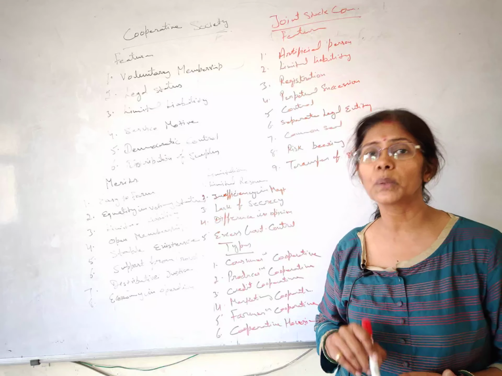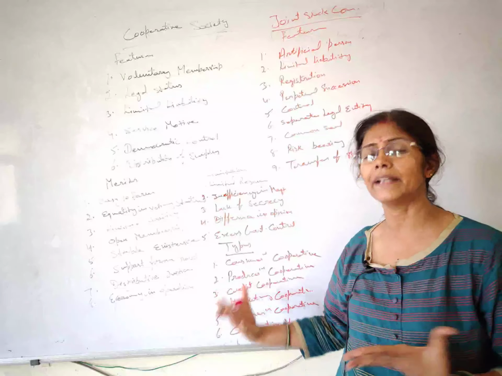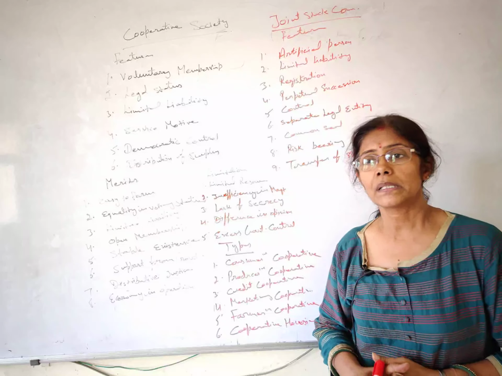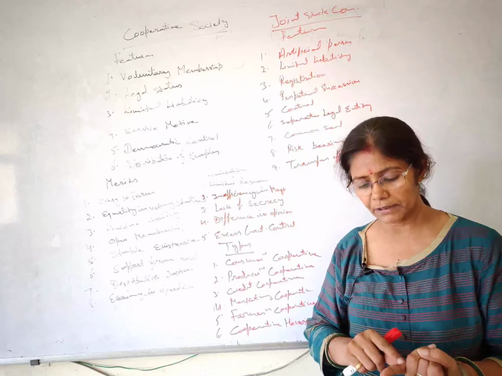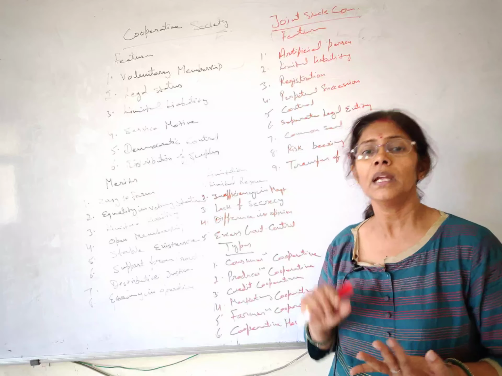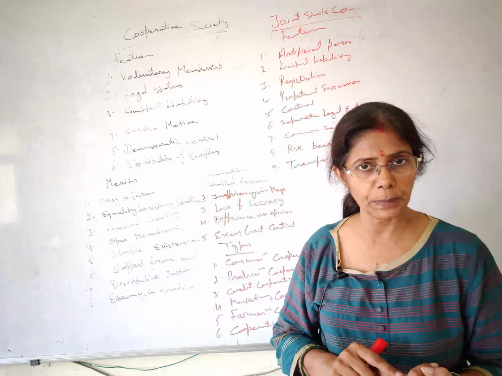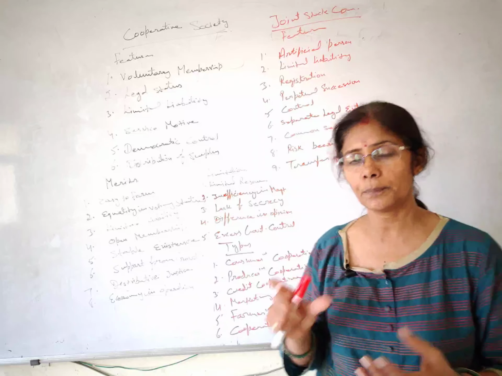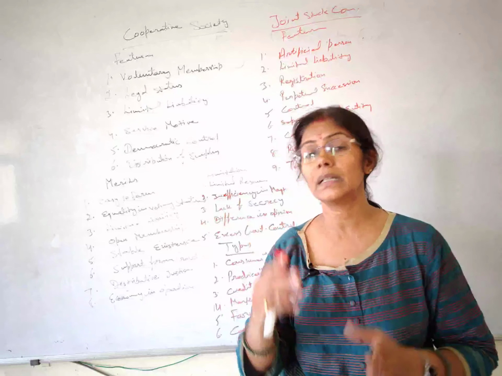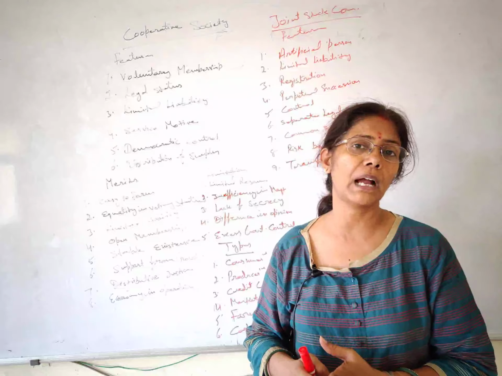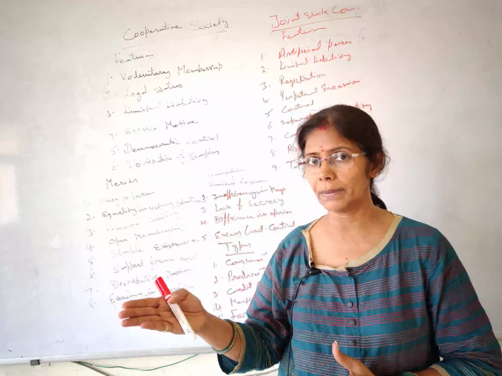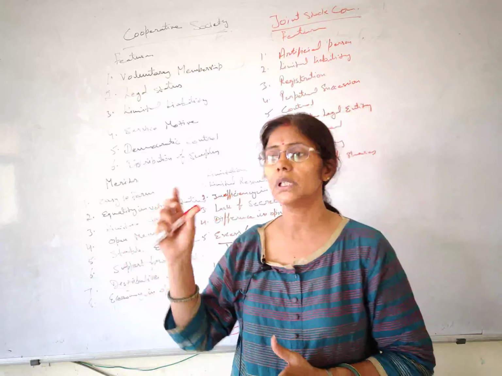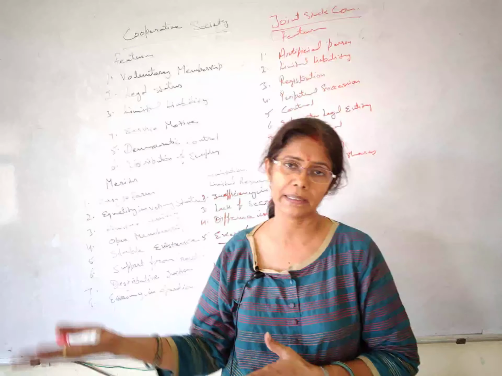Here I am talking about the private company. We have different kinds of companies also, but basically here I'm talking about two kinds of companies, private company and public company. In a private company we have a minimum of 2 people and a maximum of 200, and in a public company, not sector, it is company, we have a minimum of 7 people and no maximum limit, which can be up to the number of shares issued by the company.